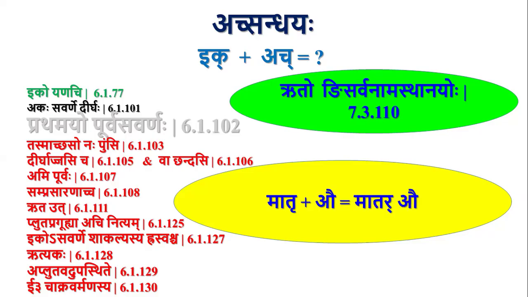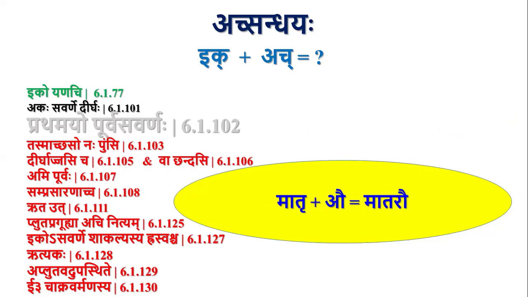So Rukarasya Gunaha ar, so matru becomes matar, au matarau. Pratamayo Purva Savarna is also not applicable. Whenever we have the sandhi prakarana, we have to see if any angakarya can be applied. If we can apply angakarya, we have to apply angakarya only, not varnakarya. If no angakarya are mandated, then only we have to apply varnakarya.